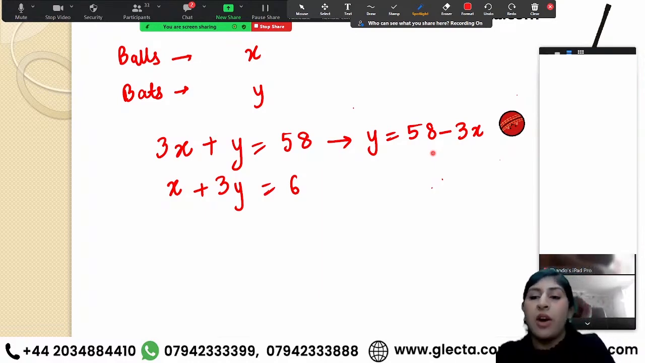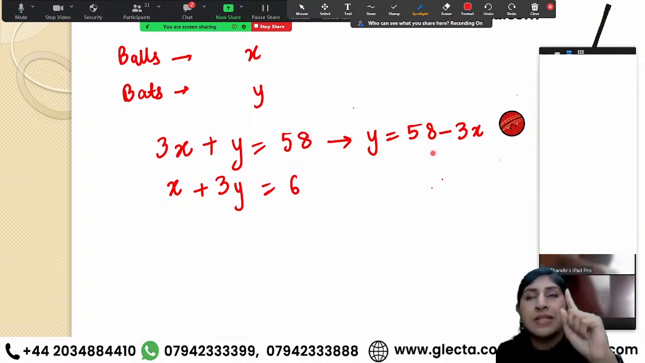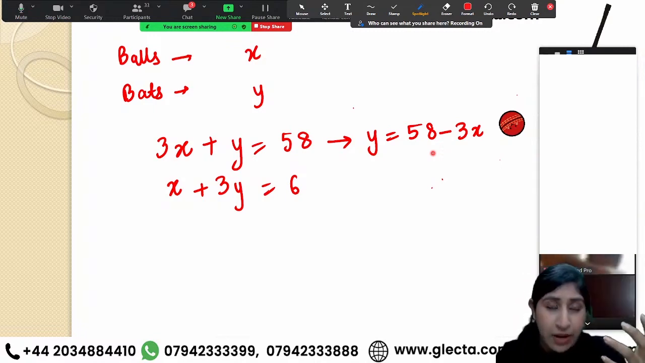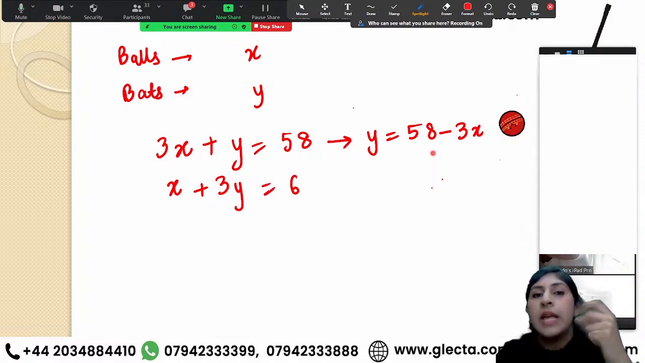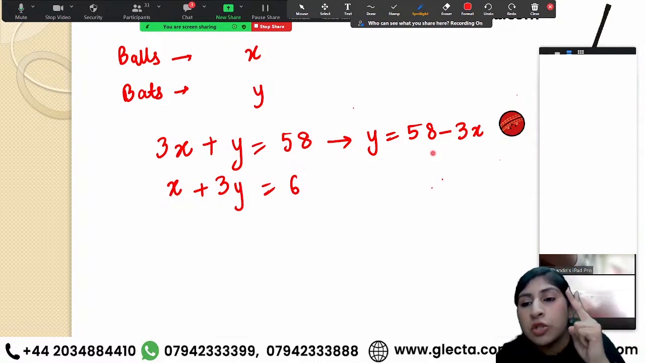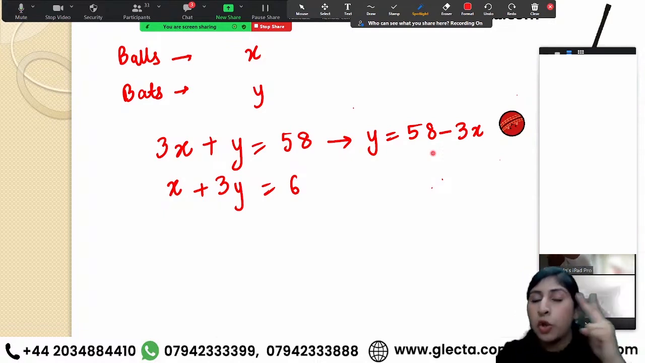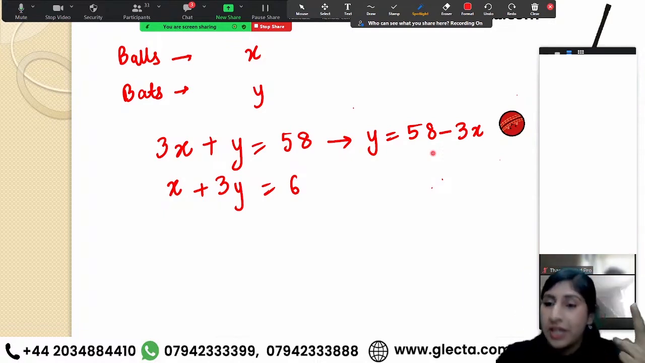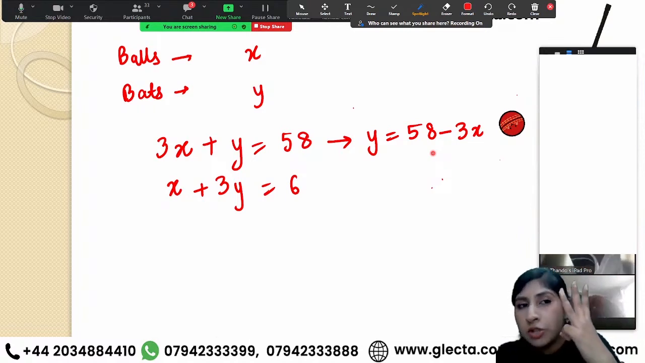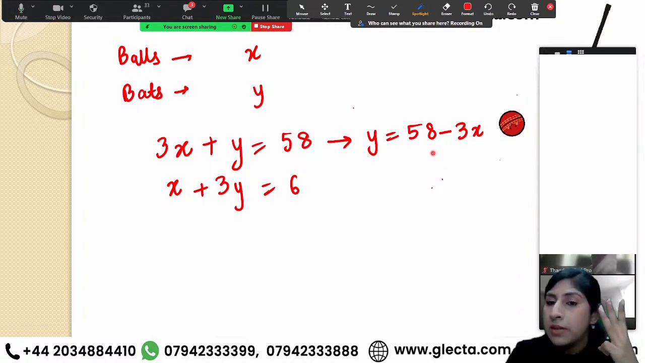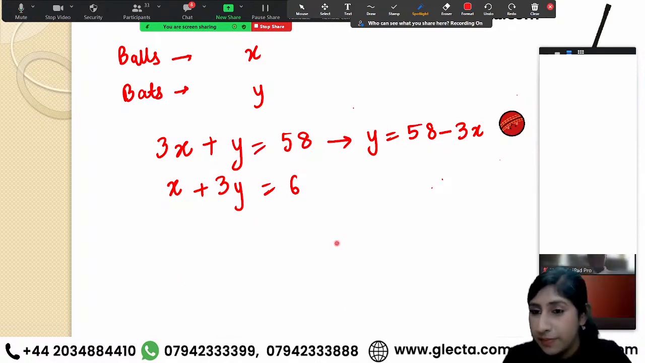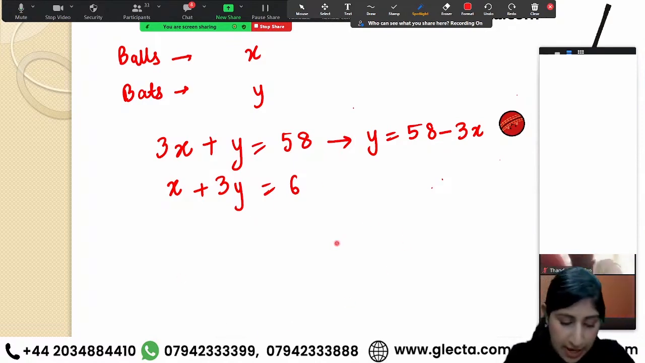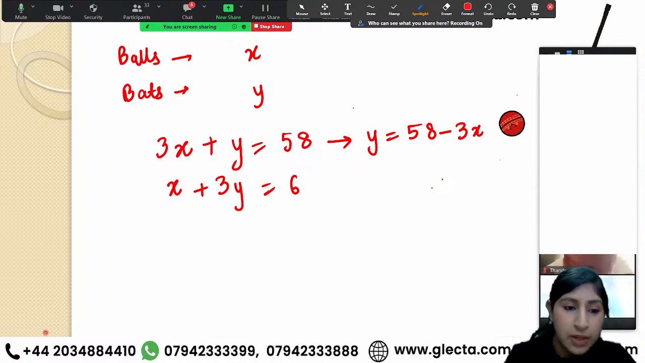If one ball costs, let's say, 20 pence, then two balls, what would be the cost of that? Two balls would cost 40 pence, right? What would be the cost of three balls together? That would be 60 pence. Yes or no? Or wait, I'll write it down all over again so that you guys get a clear idea of it. One second.